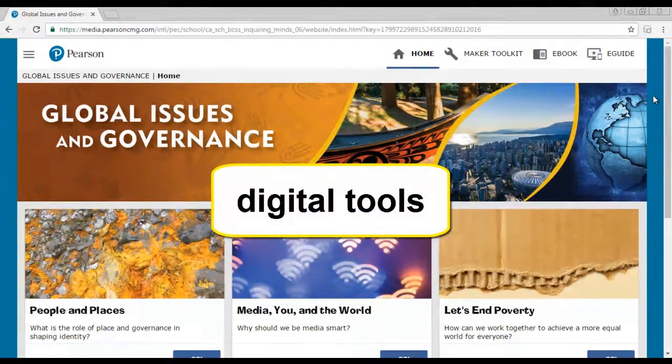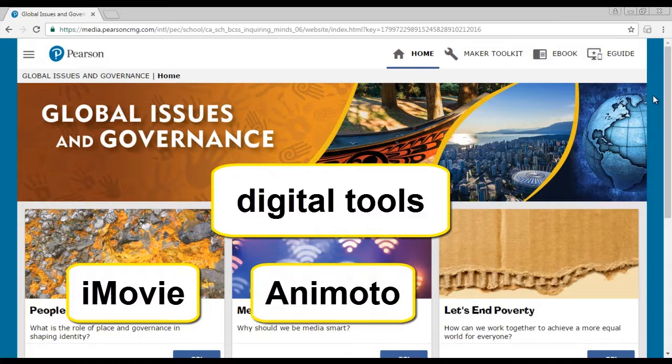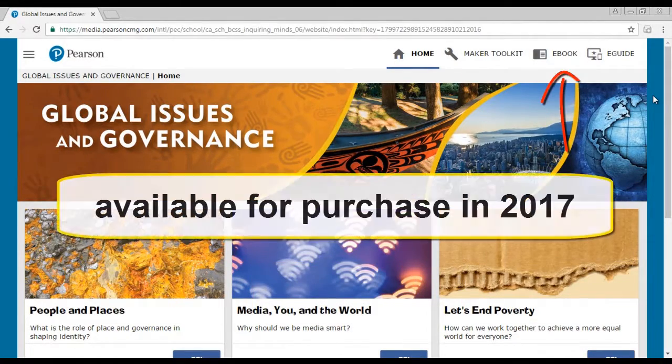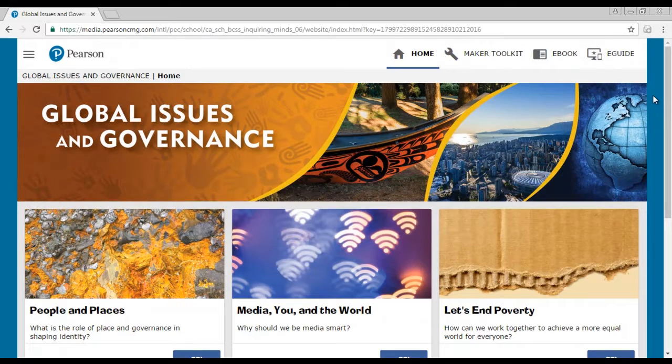Links to over 20 tools, such as iMovie, Animoto, and Mixbook, are provided. When the ebook becomes available, it will provide access to the student book in a user-friendly digital format. Be sure to click on the ebook tab to check for updates.